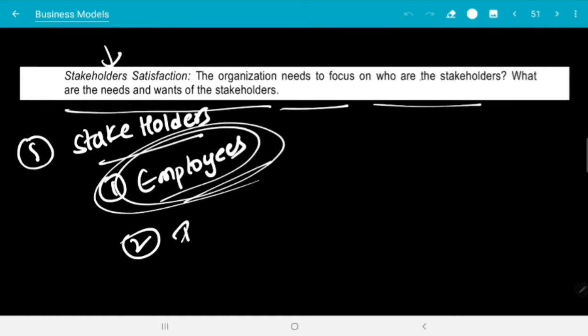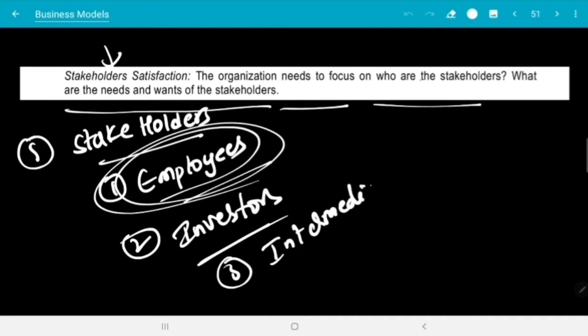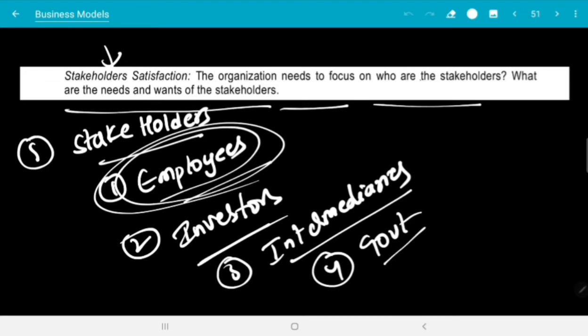Okay, second one is investors. Investors also want good returns. Either debt investors or equity investors, they want a good return in the form of capital gain. Then the third is intermediaries. Intermediaries may be transporters. They also want to grow with the company, they also want a long term contract with the company, right? Then government, they want the organization to follow the compliances and pay the taxes in time. Communities, they also want the organization to hire their people, right?